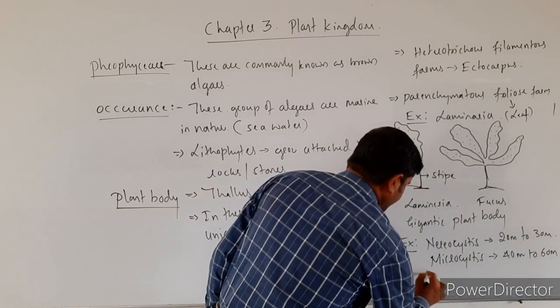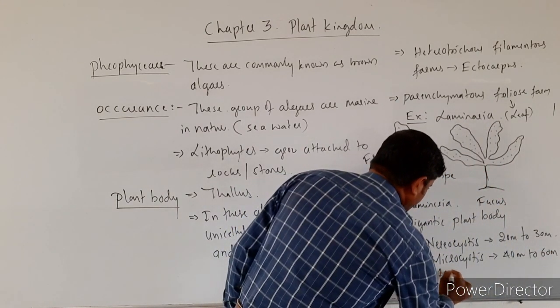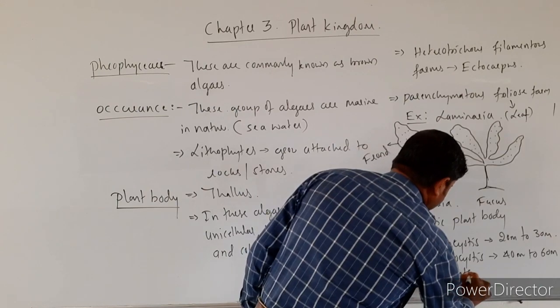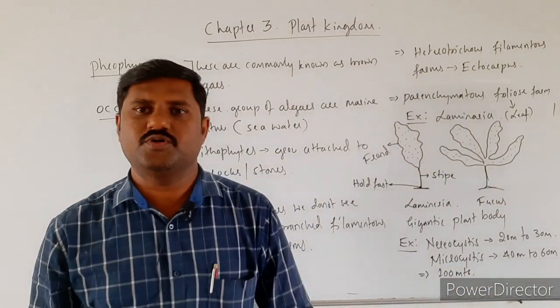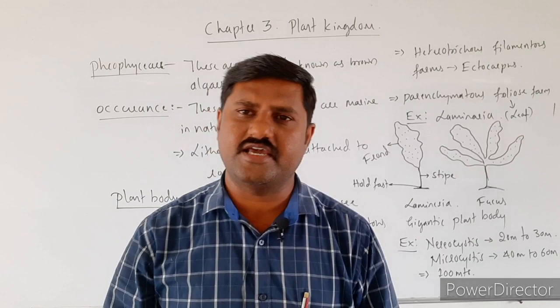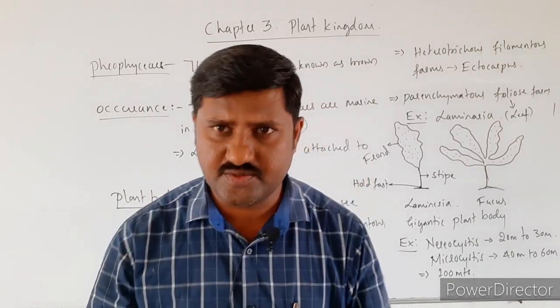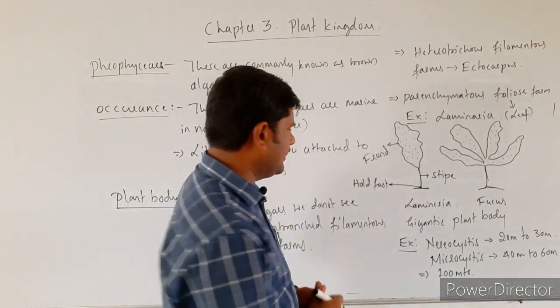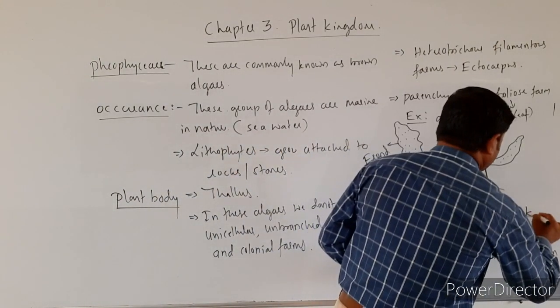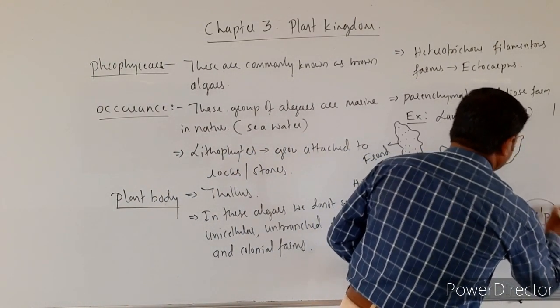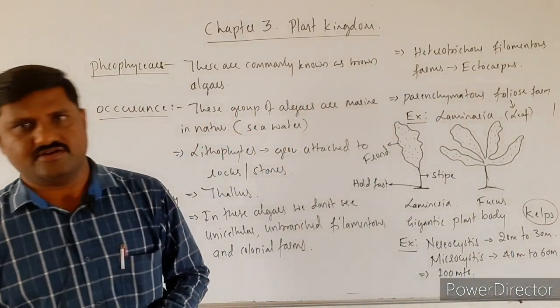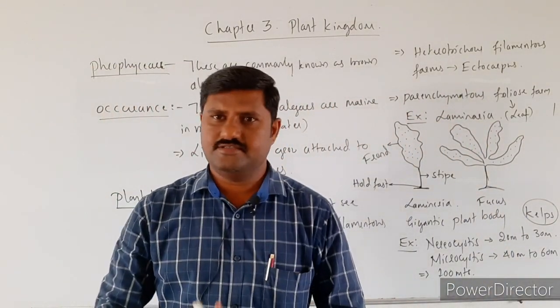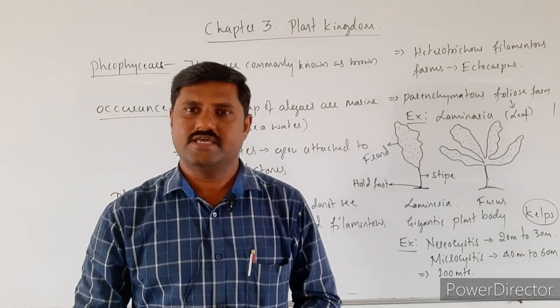Sometimes their length may extend up to 100 meters. That kind of large plant bodies that we come across are commonly known as kelps. Kelps they are called. So this is how the plant body is.